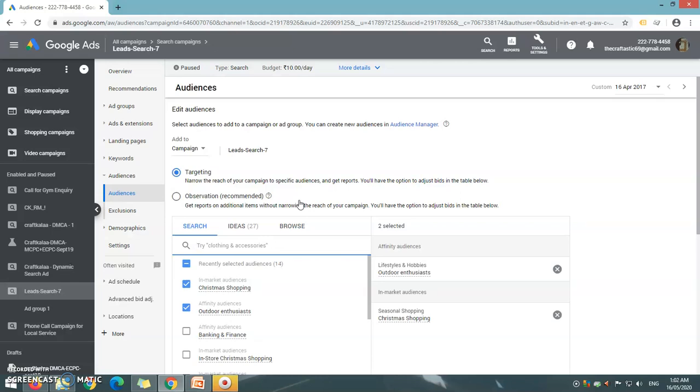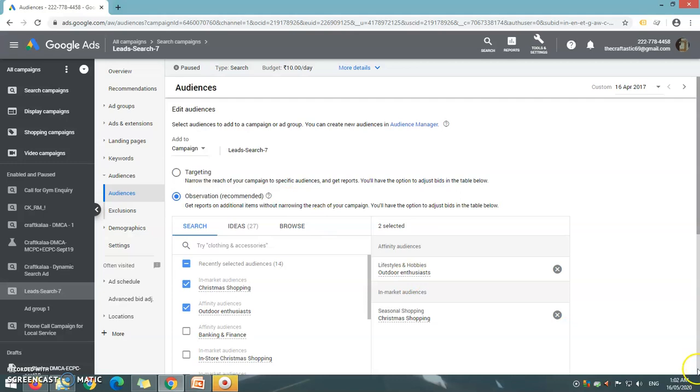Two quick tips. Number one, while creating any of the above audiences in Google Ads search campaigns, choose the observation option to gain visibility of how this list of users is interacting with your search campaign. When you launch the campaign, over a period of time you will accumulate the data, and once you analyze it, you will come to know how this target audience is behaving, and accordingly you can take action such as modifying the bid for this audience list.